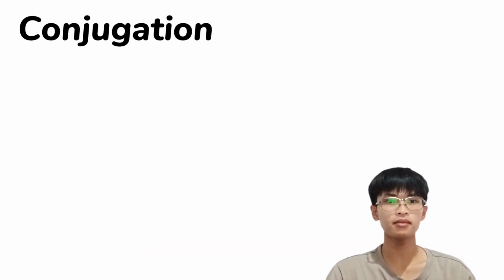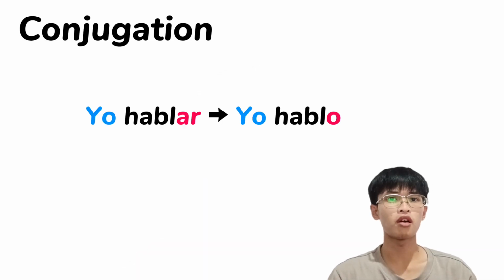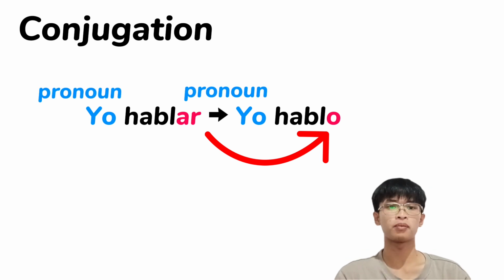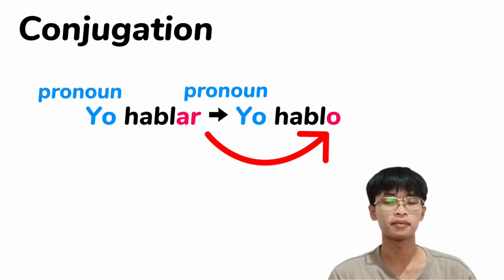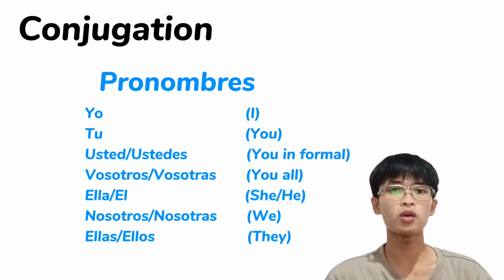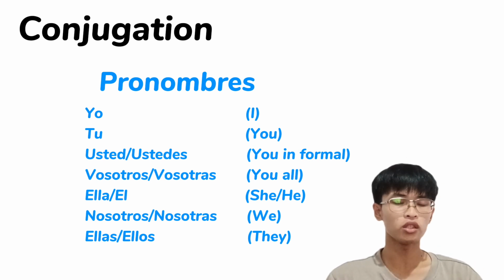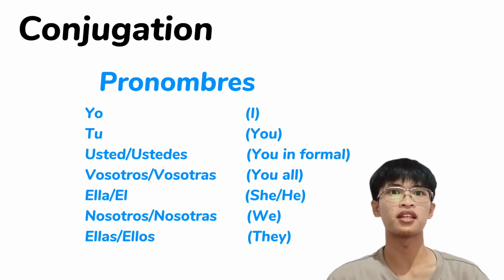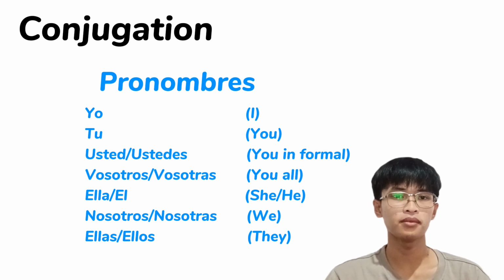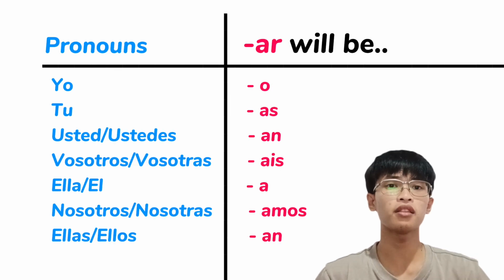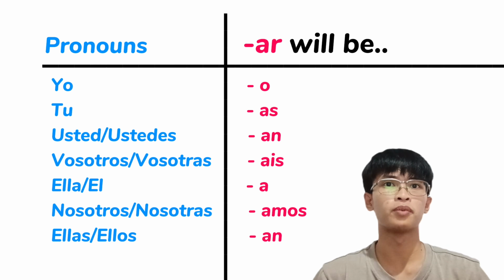After knowing what the AR verbs are, let's move on to conjugation. In conjugation, the AR verbs change depending on the pronombre, or the pronouns. The pronombres are yo, tú, usted or ustedes, vosotros, ella, él, nosotros or nosotras, ellas, and ellos. The AR verbs will change their ending depending on the pronombres or pronouns.